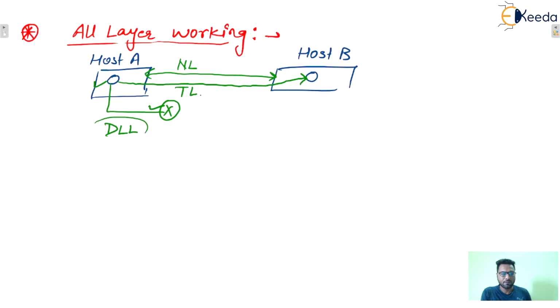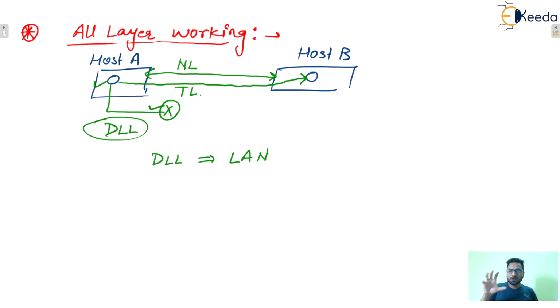So guys, the data link layer means the LAN environment, local area network, so it will work from one hop to another hop. Network layer and transport layer are required in the wide area network, whenever the internet is required.